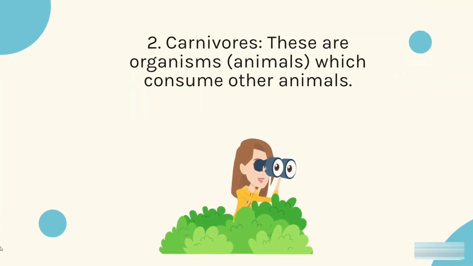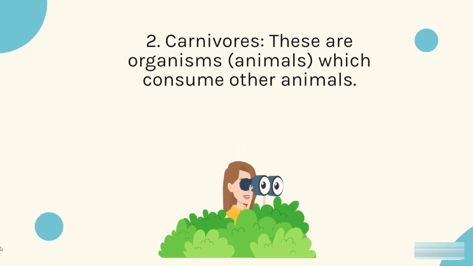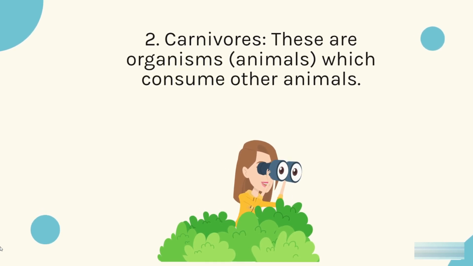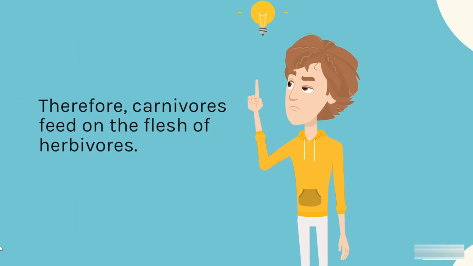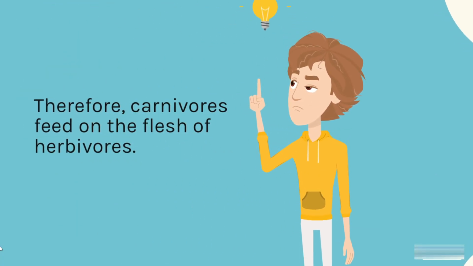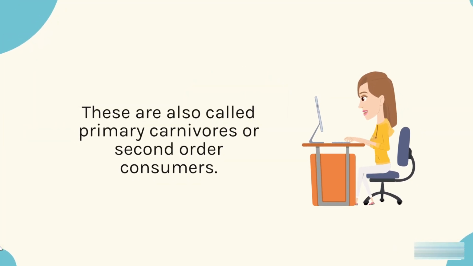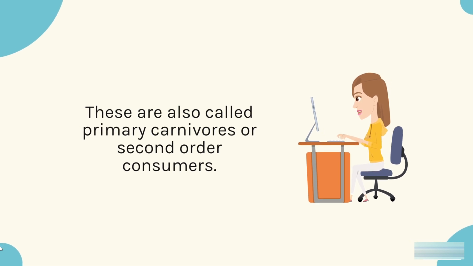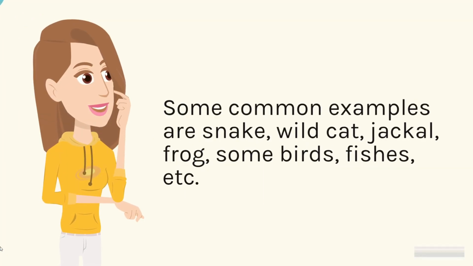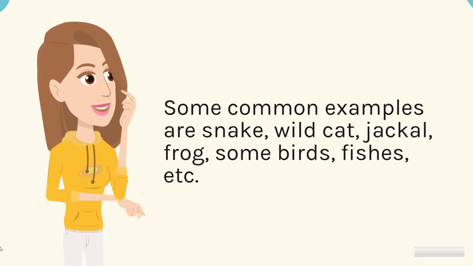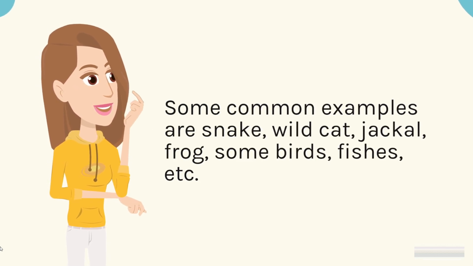2. Carnivores. These are organisms, animals, which consume other animals. Therefore, carnivores feed on the flesh of herbivores. These are also called primary carnivores or second-order consumers. Some common examples are snake, wild cat, jackal, frog, some birds, fishes, etc.